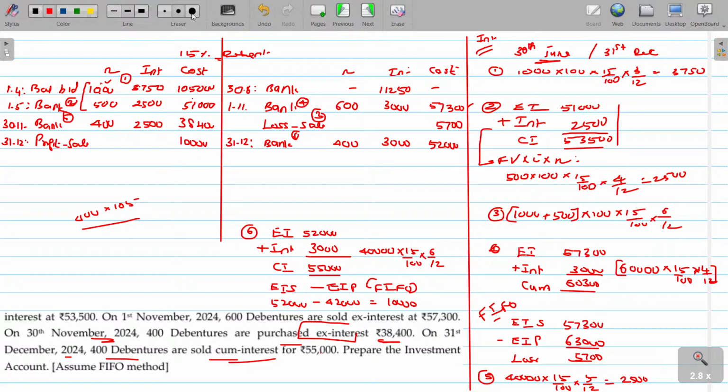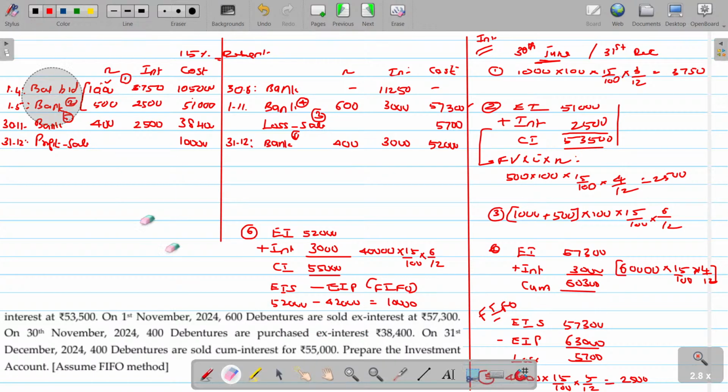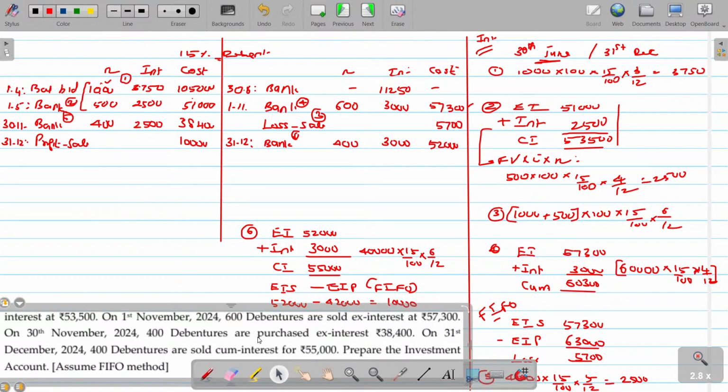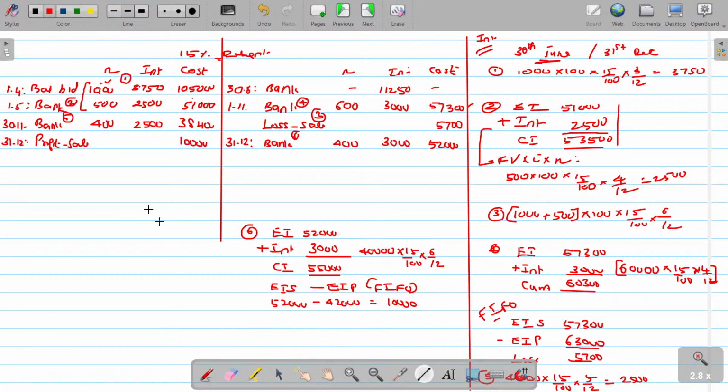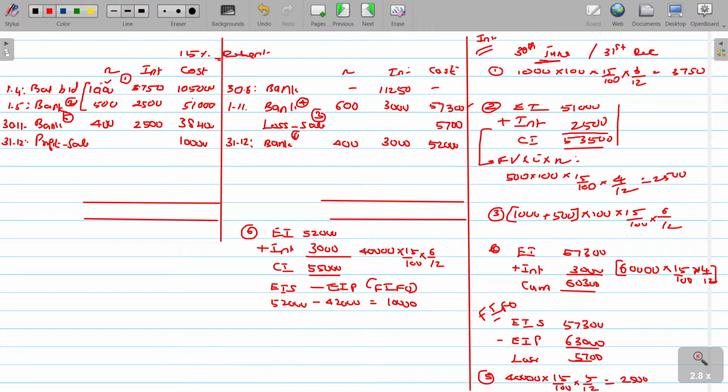So everything is over. Now I am going to close the books. Now we have 1,900 debentures, 1,000 sold, 900 still remain as balance.